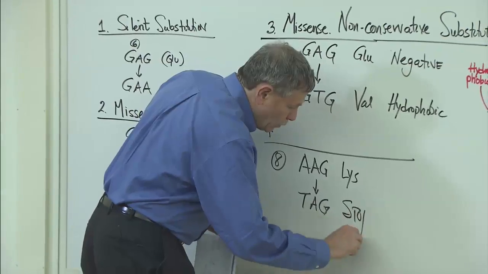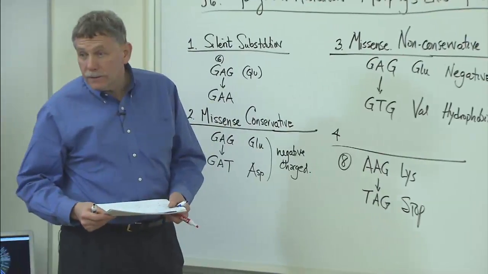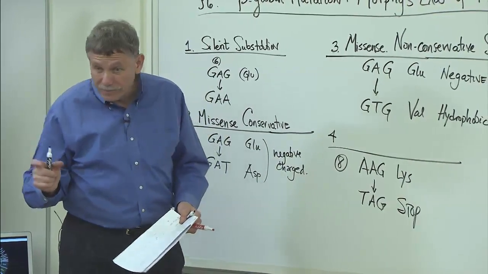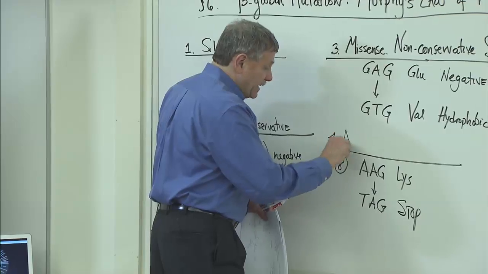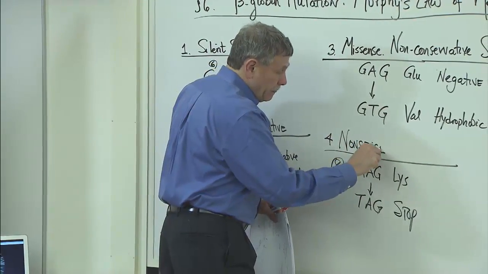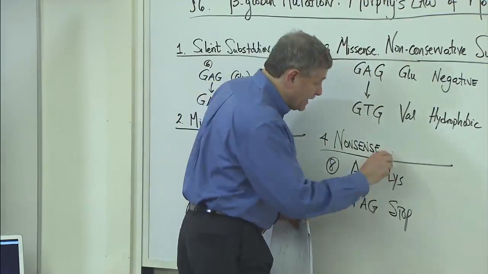So what kind of protein will we produce then? A very short one. It's going to be 8 amino acids long. We call this a nonsense mutation. Molecular biologists call a stop a nonsense mutation. Yes?